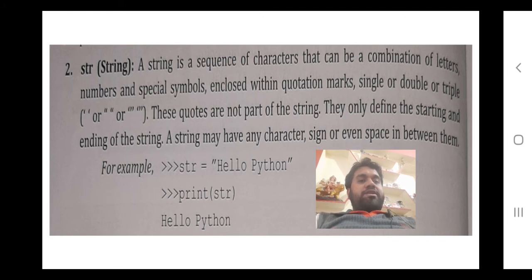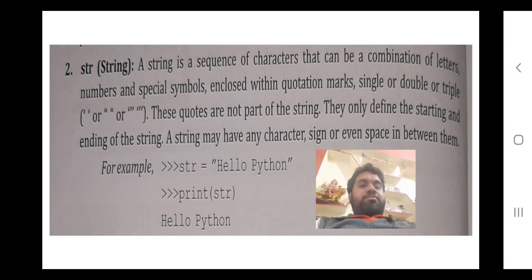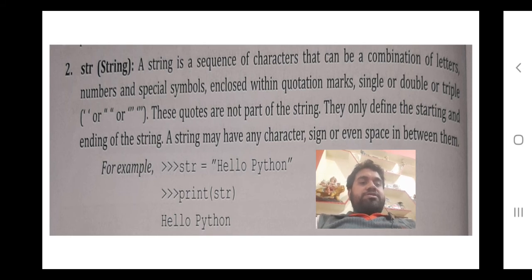In Python, a string is a sequence of characters that can be a combination of letters, numbers, and symbols, enclosed within double quote, or single quote, or triple quote. It simply means that Python provides you the facility to make anything a string if you enclose it within single quotes. Like here, in the example they have taken str is equals to hello Python. Now print str. Now it is coming as hello Python.